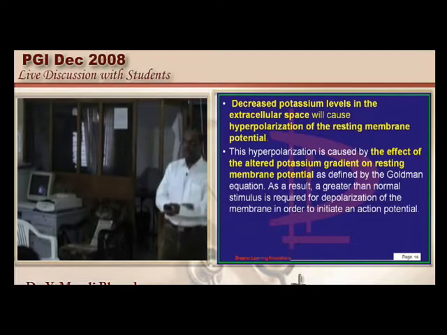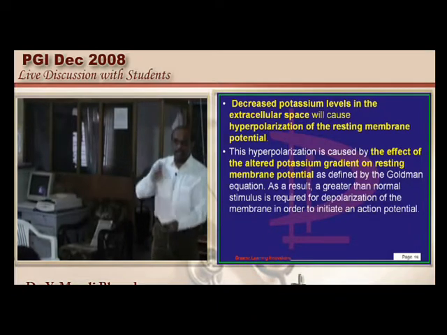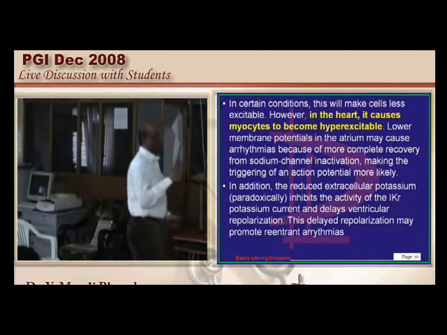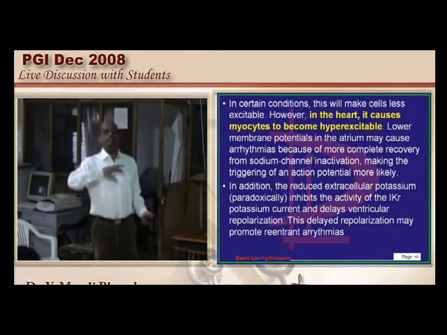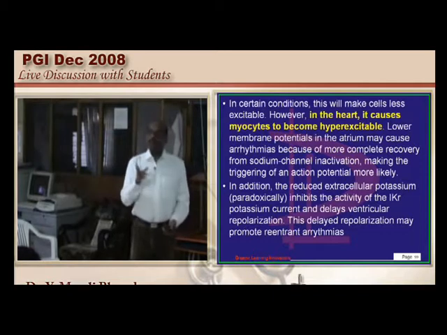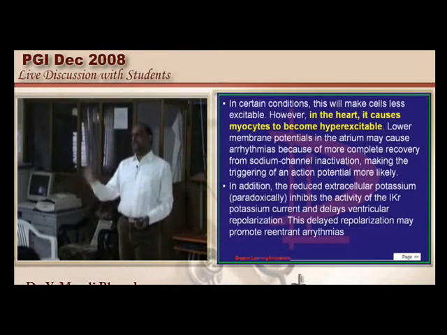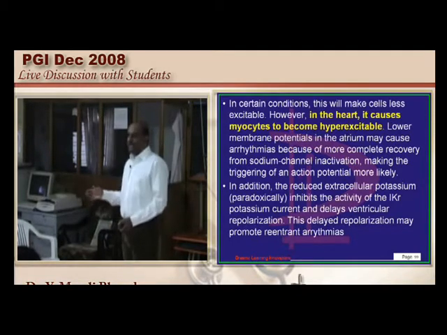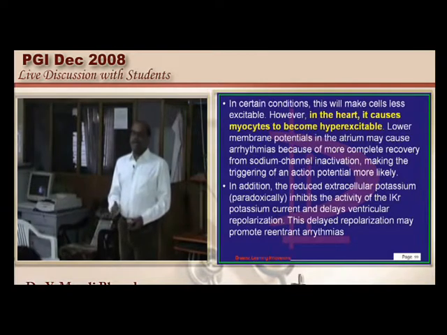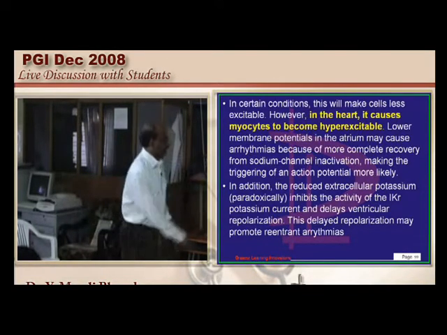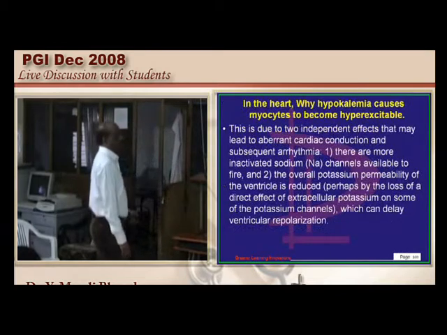In the case of nerves, this hyperpolarization will make them less excitable. But when you talk about the heart, hypokalemia has a reverse effect. That is, it will make the myocytes hyperexcitable rather than hypoexcitable, is what needs to be remembered. So arrhythmias are a consequence of hypokalemia, and cardiac asystole is a consequence of hyperkalemia, is what we need to be doubly sure about.